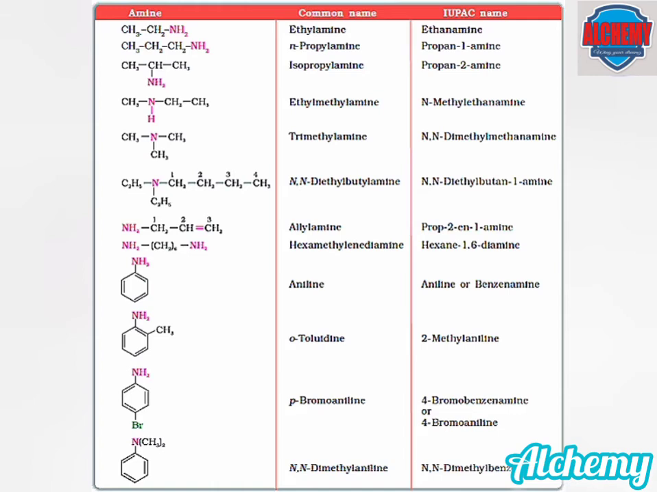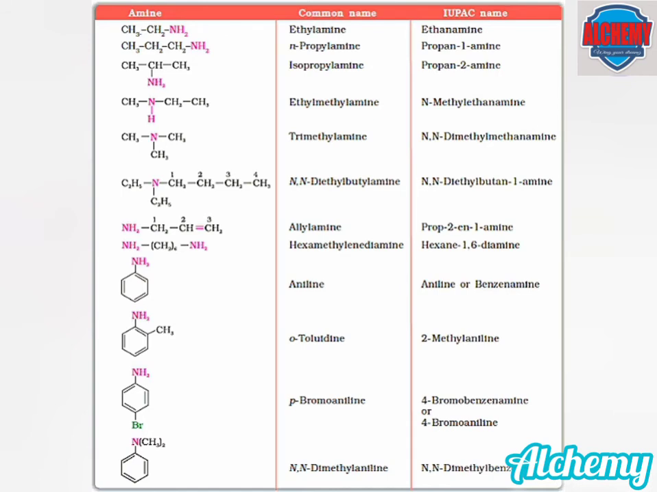The next compound is a tertiary amine where three hydrogen atoms are replaced by three methyl groups and one of the methyl groups will be regarded as the parent chain, so it is named as N,N-dimethyl methanamine. The next compound is also a tertiary amine since two hydrogen atoms are replaced by ethyl groups and the third hydrogen atom is replaced by a butane. Since butane is a larger hydrocarbon, it is regarded as the parent chain, so it is named as N,N-diethyl butane 1-amine.